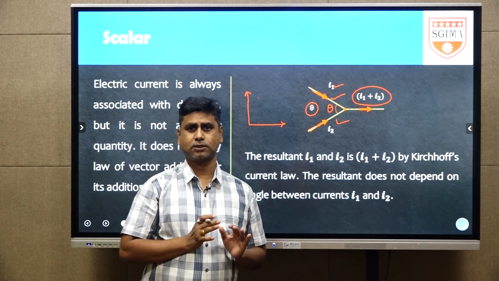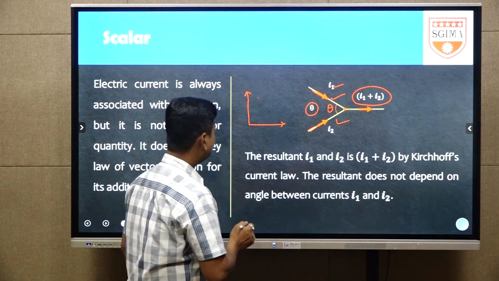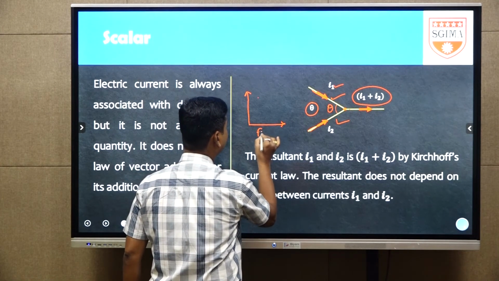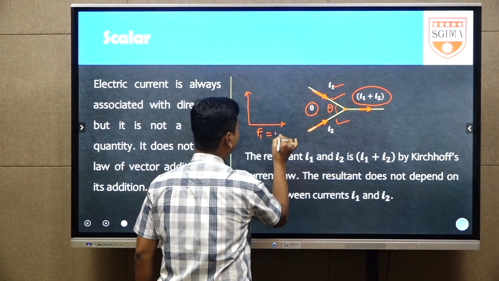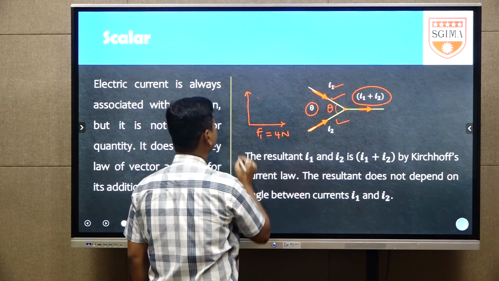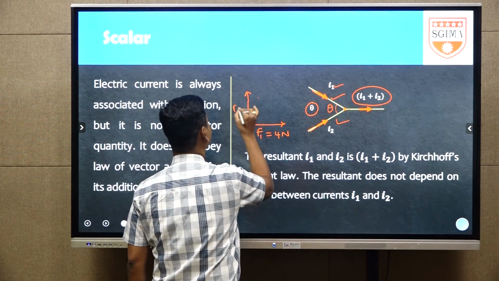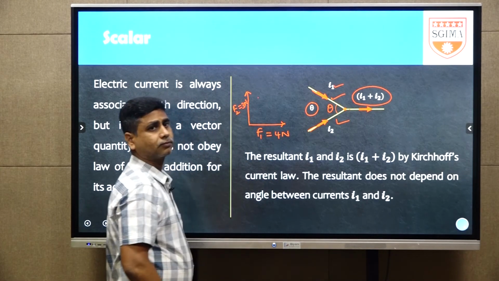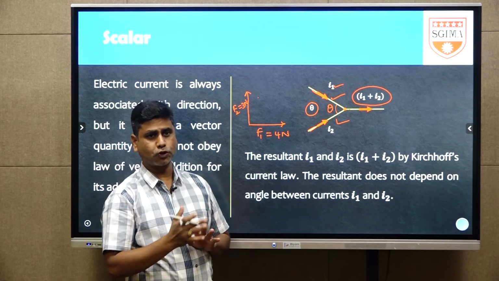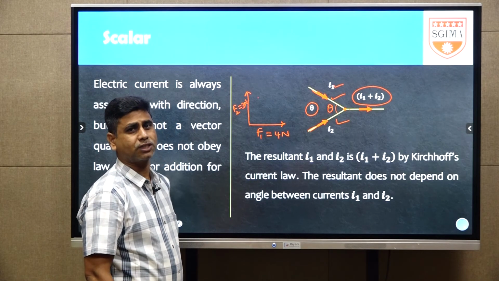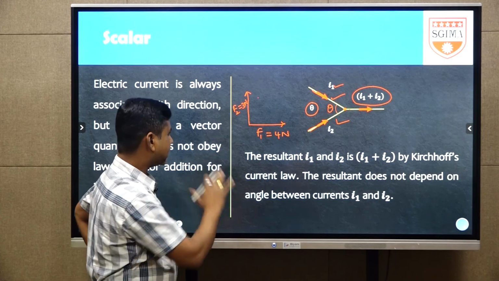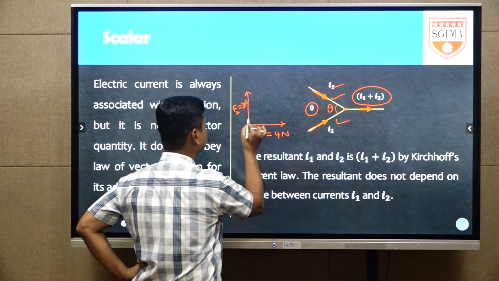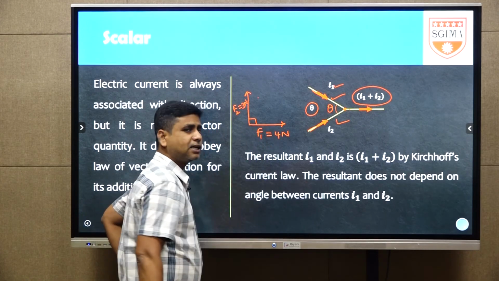Here force F1 equals 4 Newton and force F2 equals 3 Newton. Both are perpendicular to each other. From this diagram you can understand the angle between both vectors is 90 degrees.